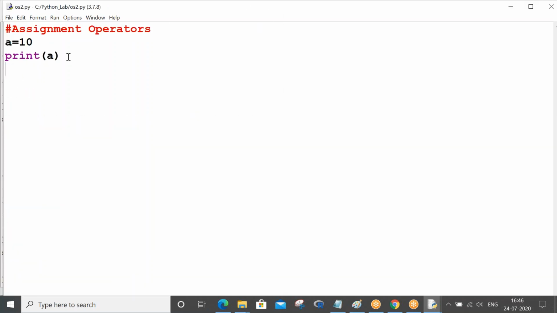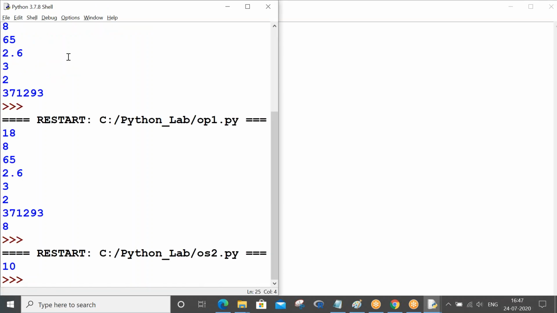That's fine. Now let me apply assignment operations. a plus equals to 1. What is the meaning of a plus equals to 1? Its meaning is a equals to a plus 1. Can you guess the answer? If I print a, how much is it going to show? It will show 11, 10 plus 1.